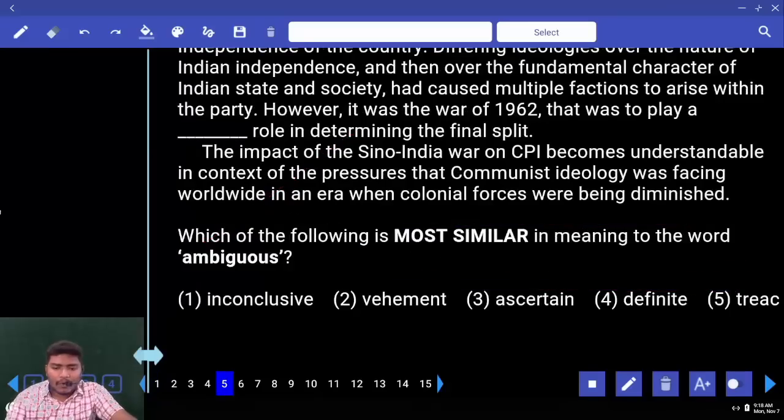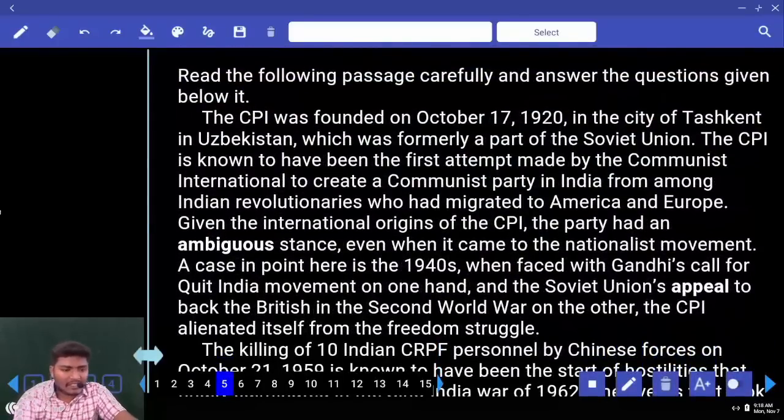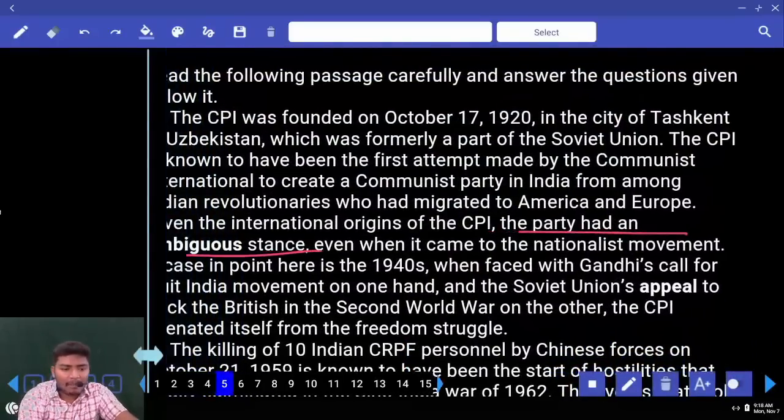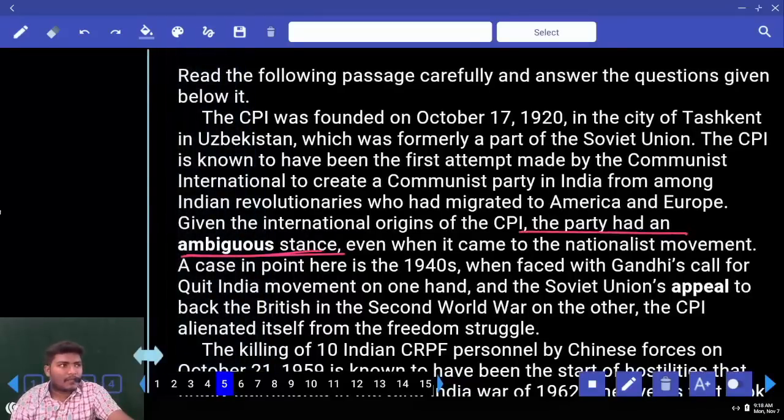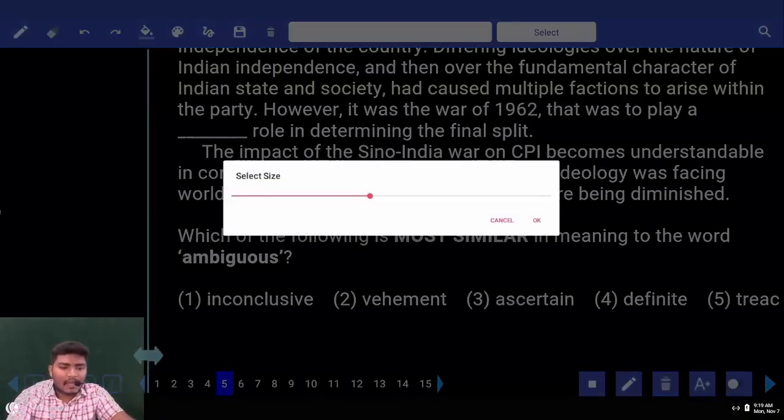Now move to 5. What do you mean by ambiguous? See, look at this word here, ambiguous stance. The party had an ambiguous stance. Yeah, that means they did not know whom to support. Unclear. That is called ambiguous. Write down a few more synonyms: puzzled, ambiguous, startled, unclear, uncertain. Write all these words, same meaning. Anything that is unclear is called ambiguous.